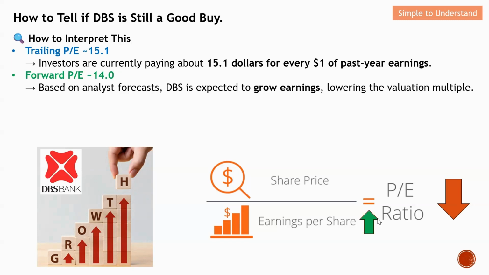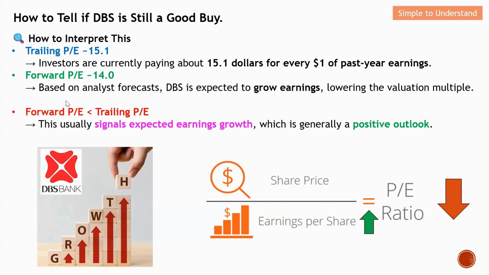So with all this data, we can easily conclude that a forward PE ratio less than trailing PE ratio usually signals expected earning growth, which is generally a positive outlook. Therefore, DBS in fact is still a good buy in the year 2026.